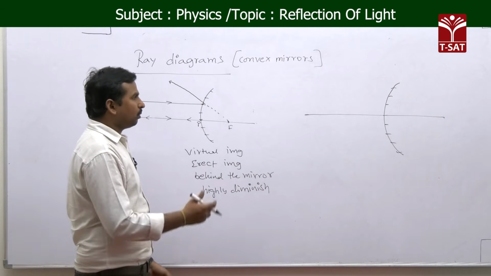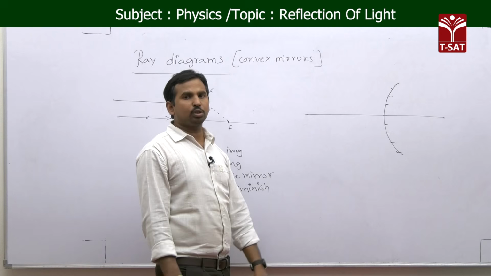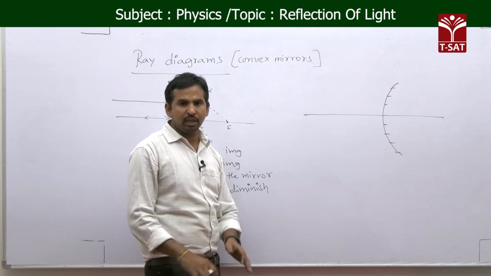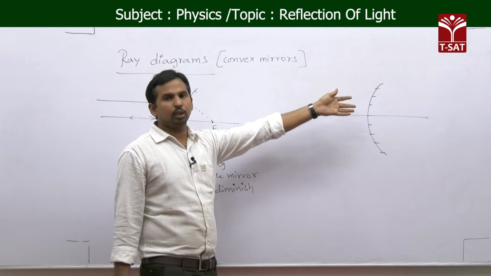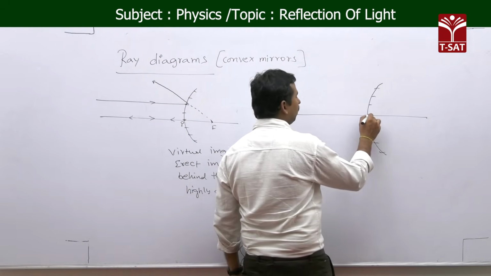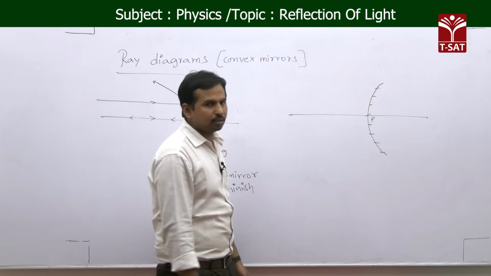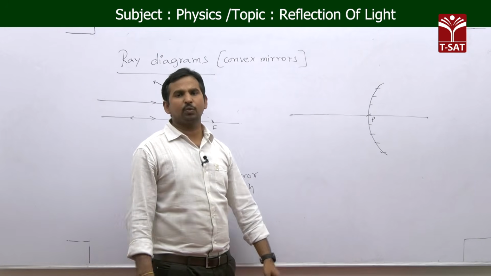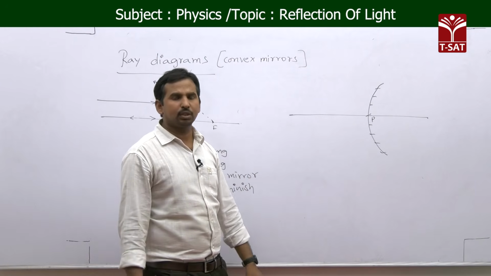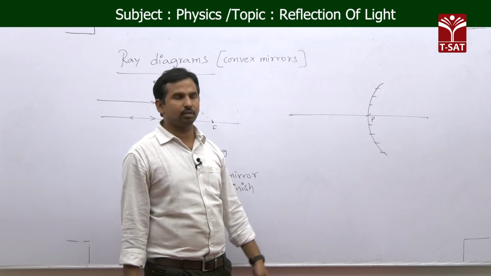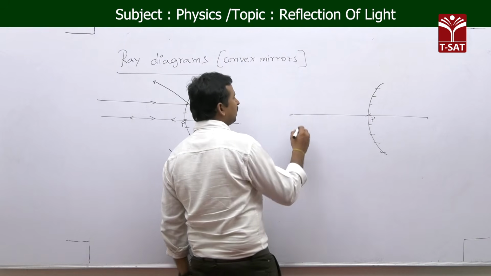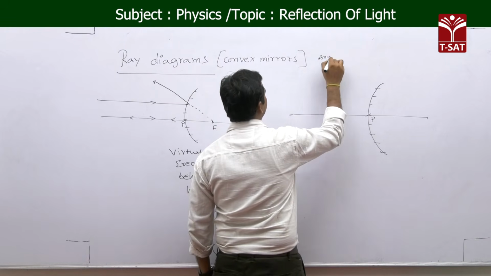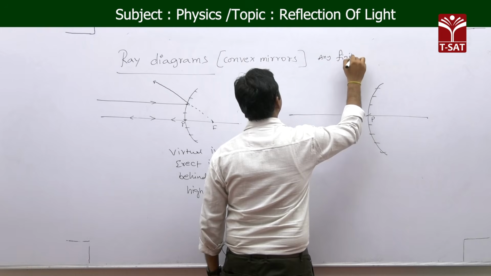Okay. And when you come to the next case, at any position you take other than infinity, which means any finite distance between infinity and the pole, the ray diagram remains the same, meaning the image characteristics are the same. So you need not take the remaining 5 cases in the case of this convex mirror, only one diagram is enough for that. Means any finite distance you can take here.